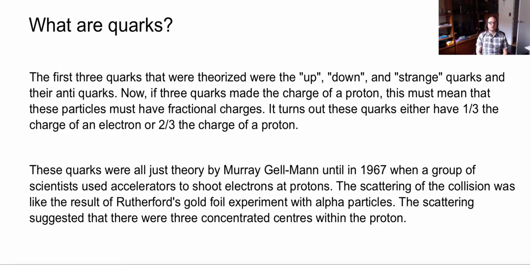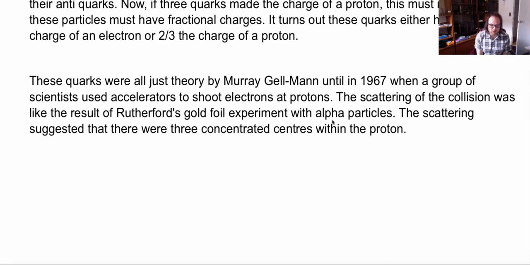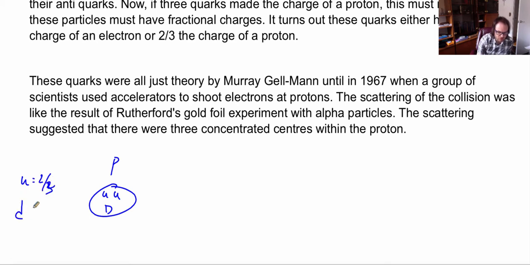Later on, the same was done to a neutron. So let's look at these fundamental particles that make up protons and neutrons and how their charges work together. Let's first look at a proton. We said they're made up of 3 quarks. We're going to look at an up quark and an up quark, and then a down quark. Up quarks are going to have a 2/3 charge. A down quark is going to have a negative 1/3 charge. Remember, the negative charge is 1/3 of an electron, whereas the up quark, which is a positive charge, is going to be 2/3 of a proton.